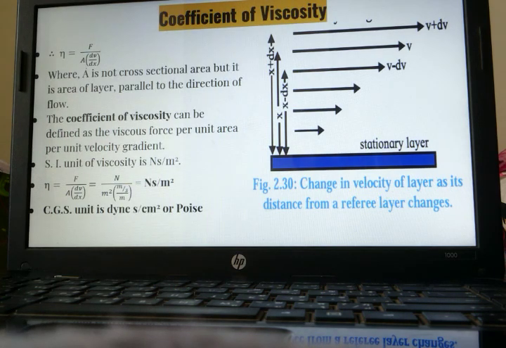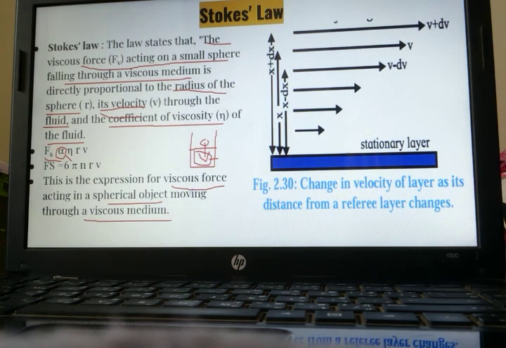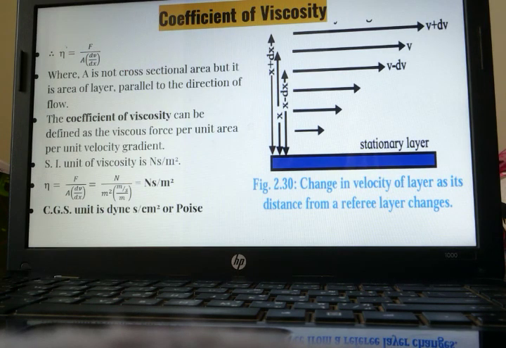Next, we will try to find out the SI unit of the coefficient of viscosity, as well as define the coefficient of viscosity.